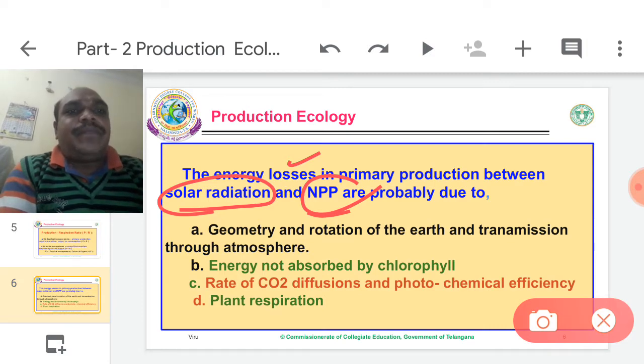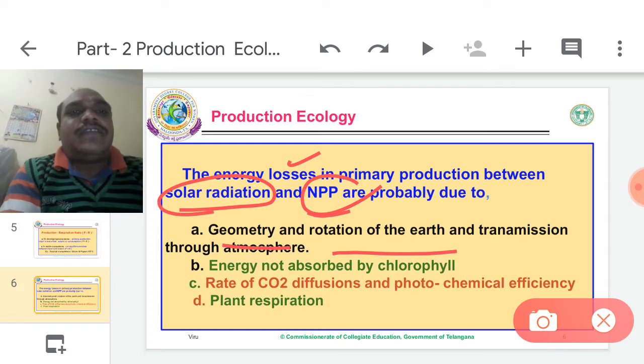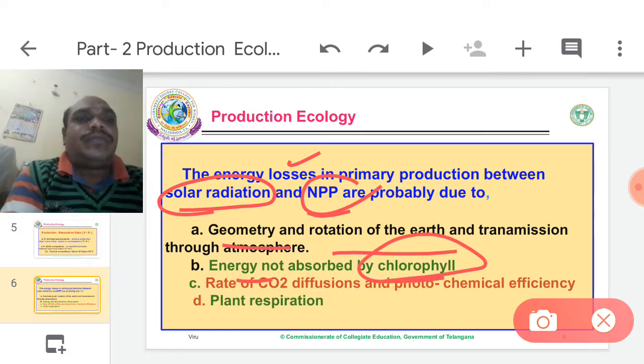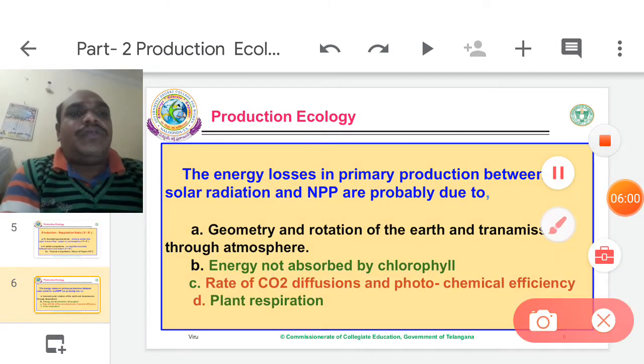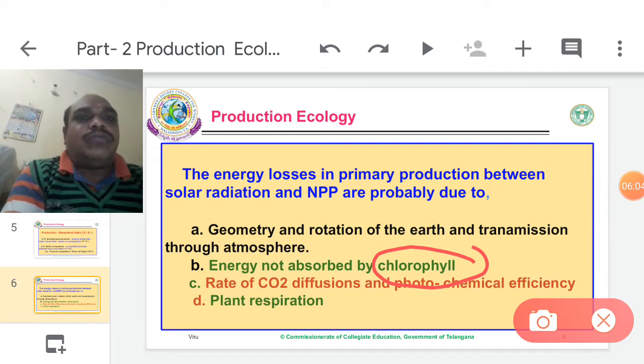The reasons: geometry or rotation of Earth and transmission through the atmosphere. Another cause is energy not absorbed by chlorophyll. Sometimes chlorophyll does not absorb solar energy. In that moment, the energy may be lost and the NPP cannot be produced.